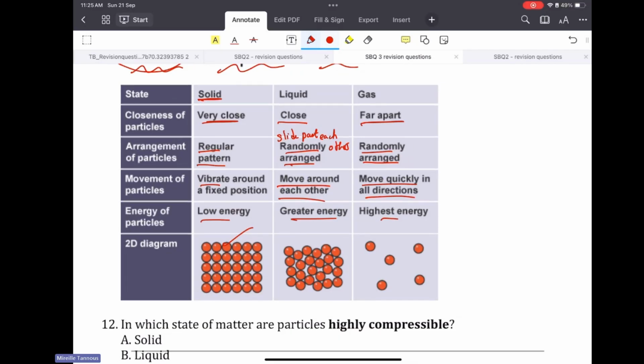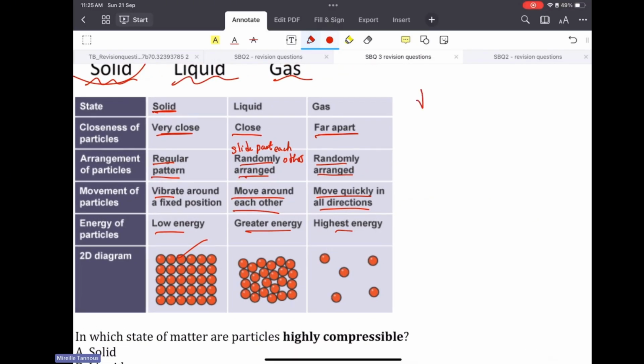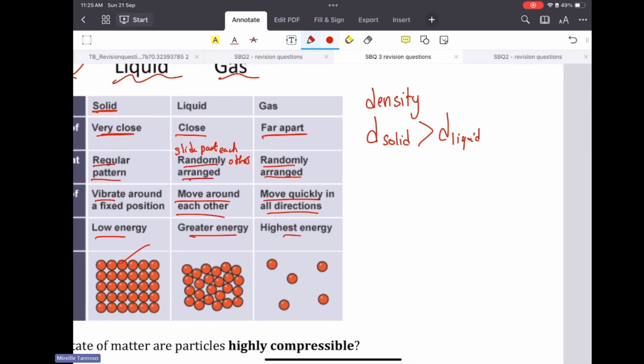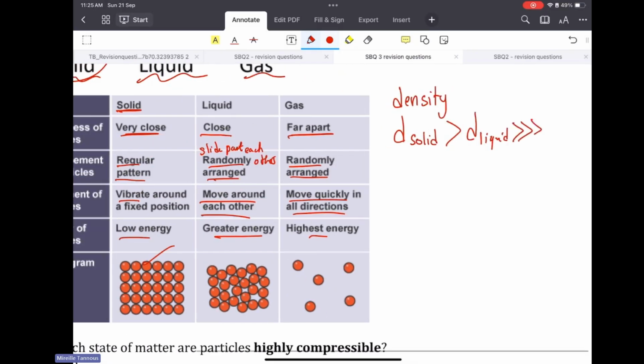What I want to add on this is that density, solids will have the highest density. It's a bit larger than the density of liquid, but when I compare it to the density of gas, gas has way less density than solid and liquid.